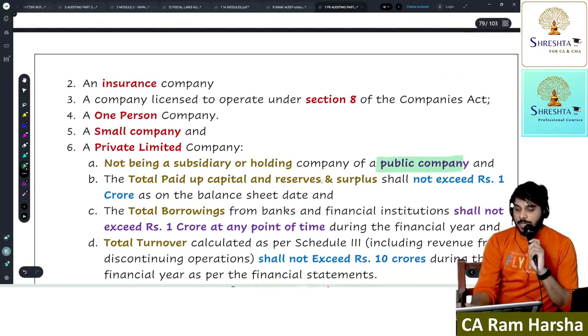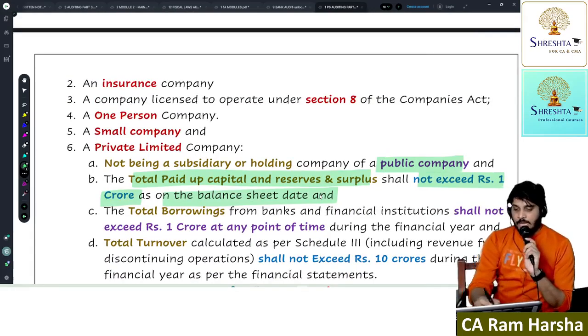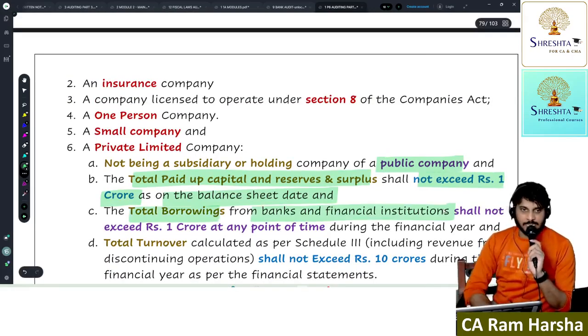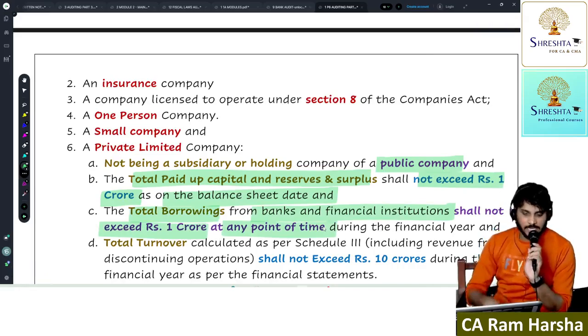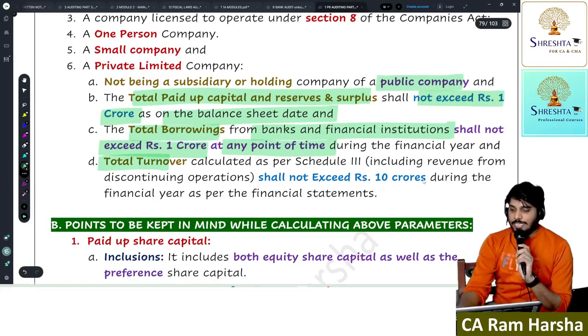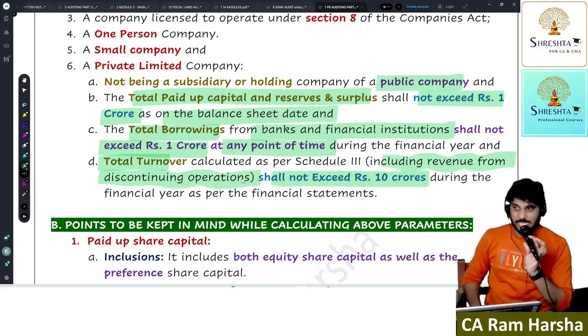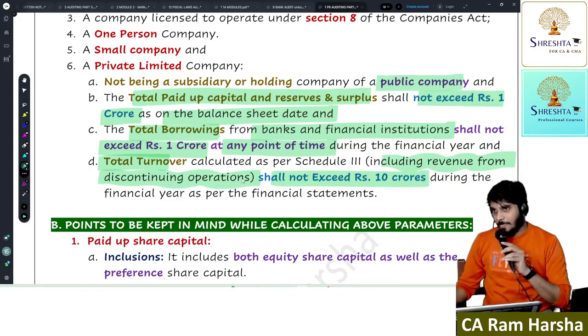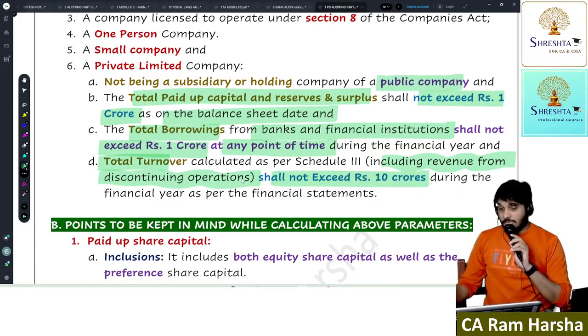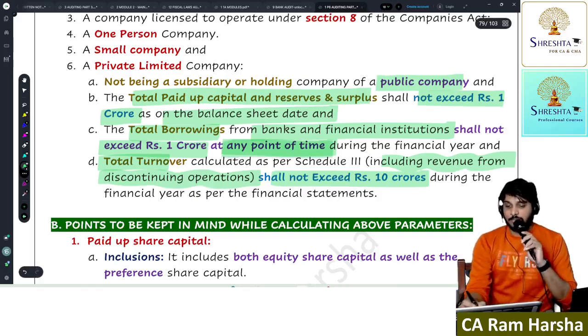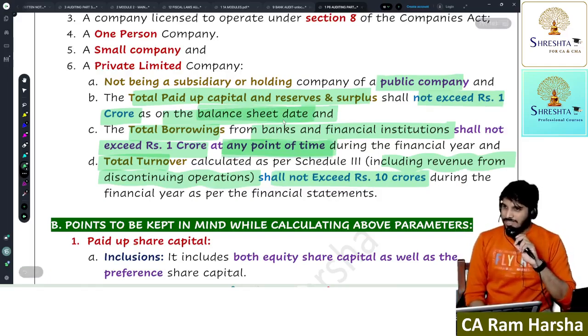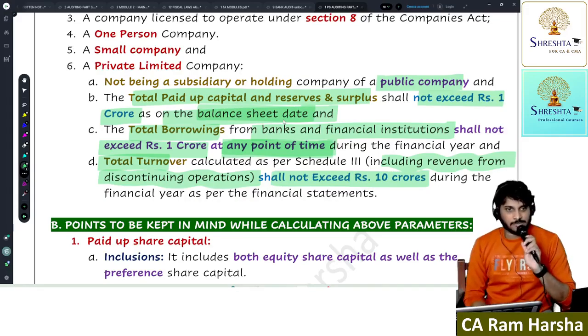The total paid up capital and reserves and surplus shall not exceed 1 crore on the balance sheet date, and borrowings from banks and FIs shall not exceed 1 crore at any point of time during the year, and total turnover shall not exceed 10 crore, including turnover from discontinuing operations. All this if satisfied. Remember, loans at any point of time, whereas here it is balance sheet date. These can be tested by senior citizen paper setters.